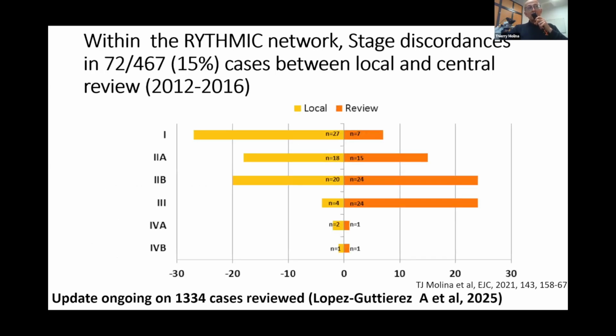We reported in 2021 that for the first 467 patients, there were discordances between the local initial pathologist and the central review in around 15% of cases. And as you can see, after central review, there were more stage 3, meaning more mediastinal pleura, pericardium, or lung invasion compared to the initial pathologist. We are currently performing an update on 34 cases, and we submitted an abstract for the ITMIG meeting.